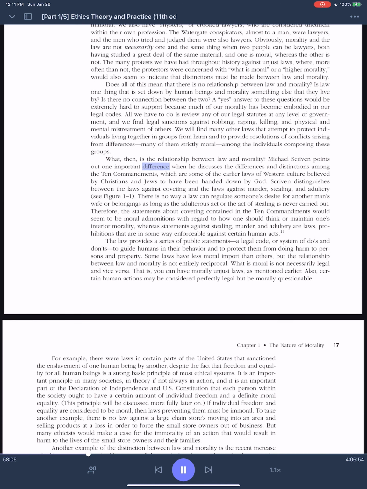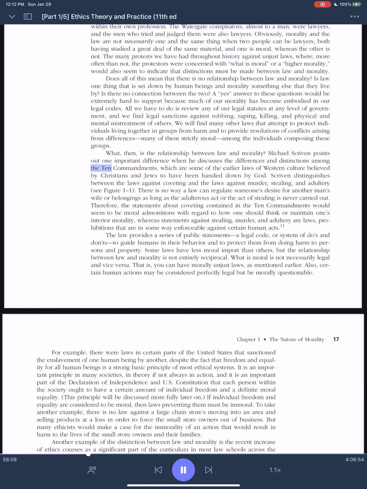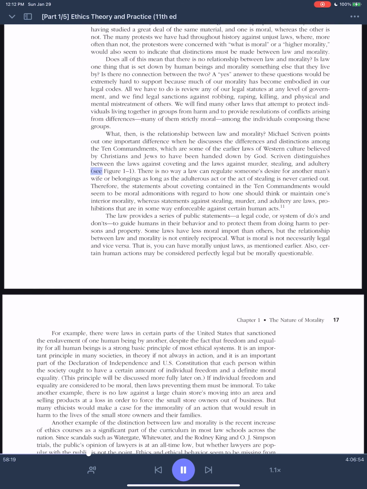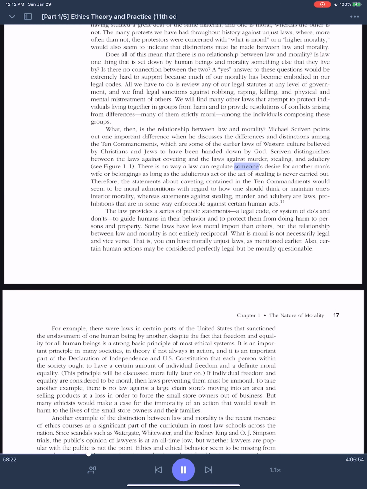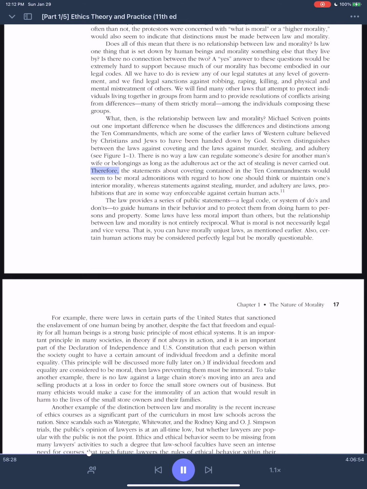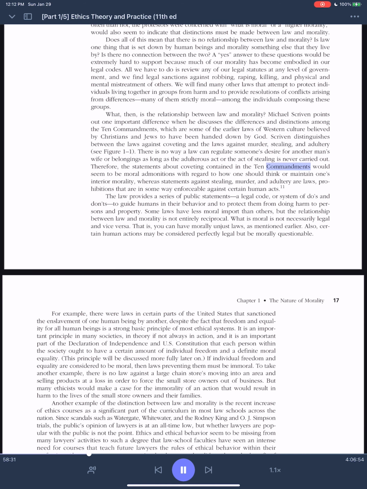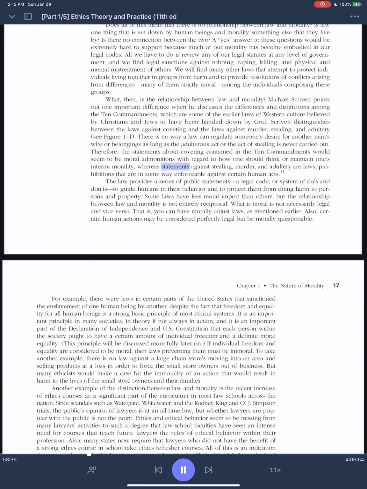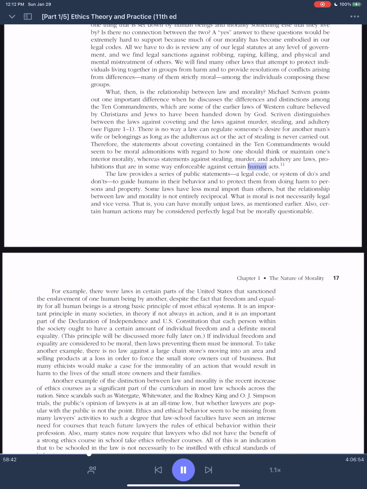Michael Scriven points out one important difference when he discusses the distinctions among the 10 Commandments, which are some of the earlier laws of Western culture believed by Christians and Jews to have been handed down by God. Scriven distinguishes between the laws against coveting and the laws against murder, stealing, and adultery. See Figure 1.1. There is no way a law can regulate someone's desire for another man's wife or belongings as long as the adulterous act or the act of stealing is never carried out. Therefore, the statements about coveting contained in the 10 Commandments would seem to be moral admonitions with regard to how one should think or maintain one's interior morality, whereas statements against stealing, murder, and adultery are laws, prohibitions that are in some way enforceable against certain human acts.